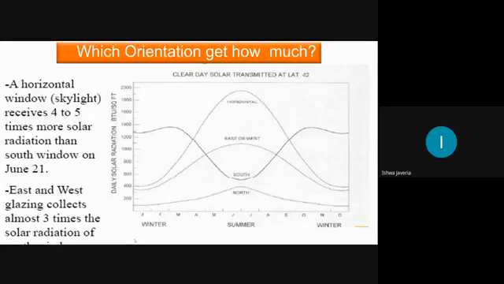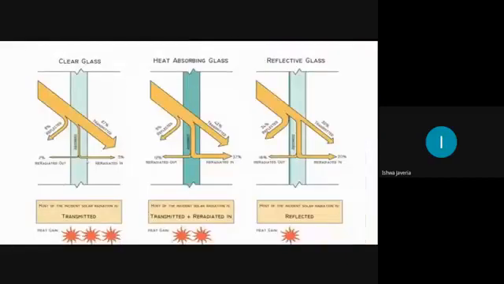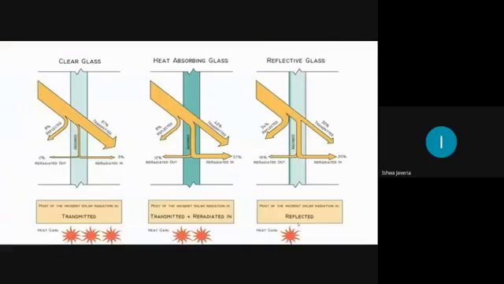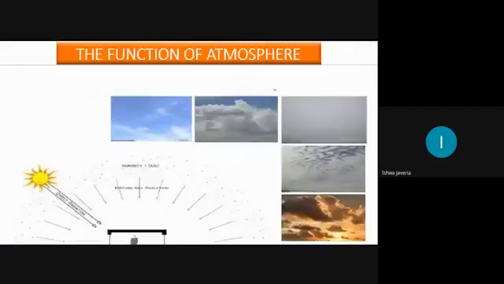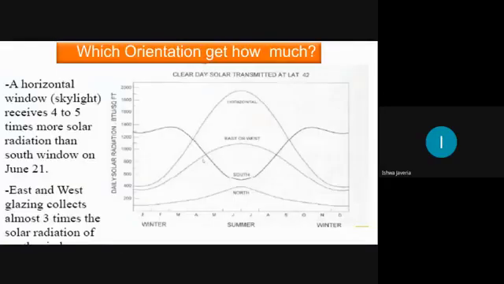I have already told you on this slide, if we have direct rays hitting any glass, the lesser the angle from the 90, the greater the solar absorption of the windows inside the room. That will give you more negative impact on the windows on the east or on the west side.